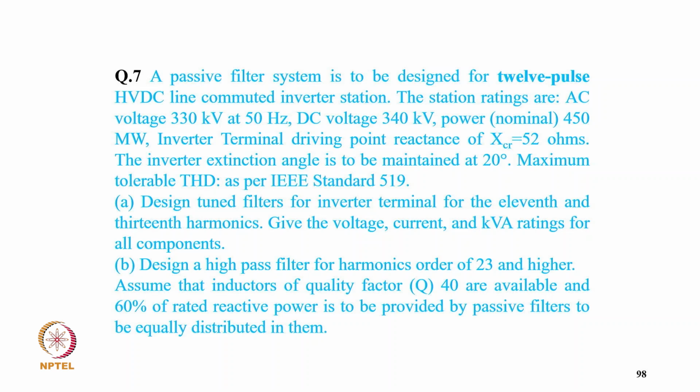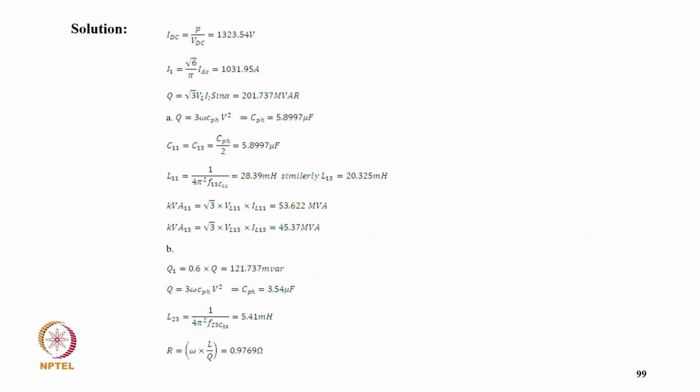So design dual filters for the inverter terminals for the 11th and 13th harmonic. Give the voltage, current and kVA rating of all components, and design a high pass filter for harmonic order 23 and higher. Assume that inductors of quality factor 40 are available and 60% of rated reactive power is to be provided by the passive filter, to be equally distributed.